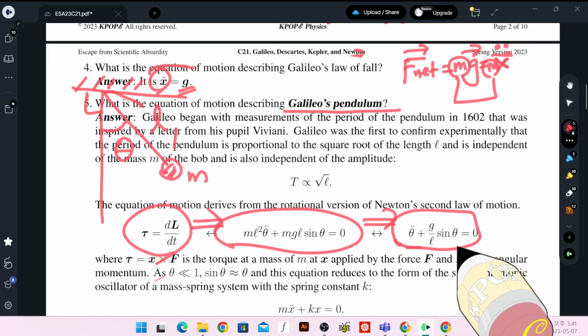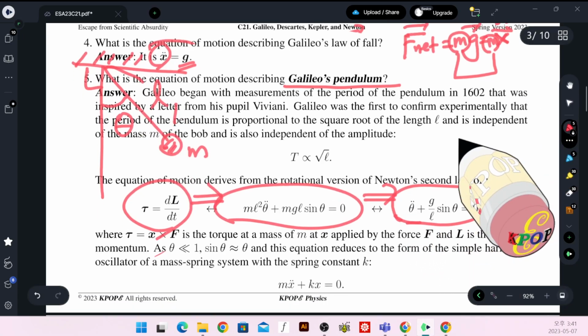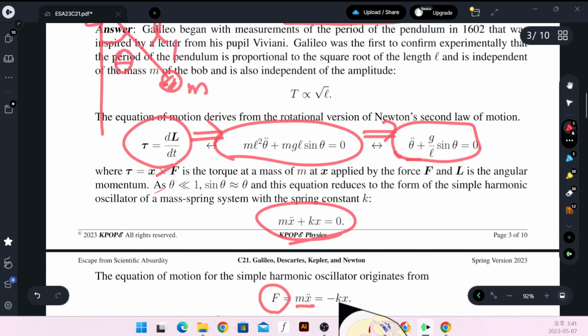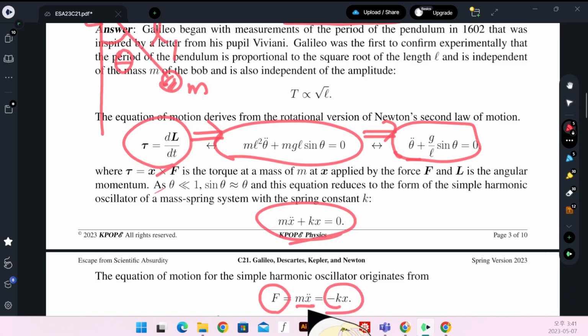This equation resembles this. What's that? This is F equals ma with the force replaced with minus kx. That is the restoring force called Hooke's law.